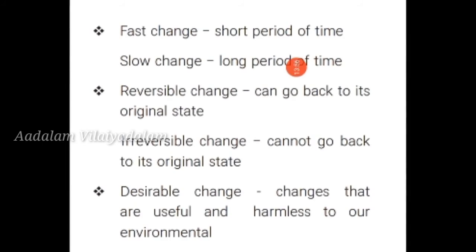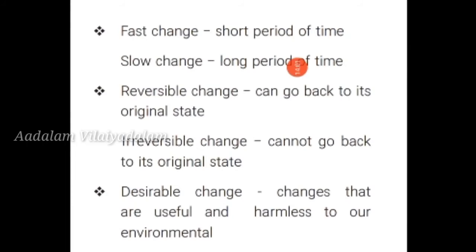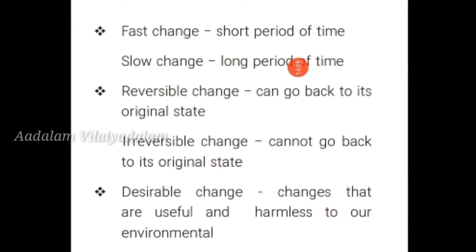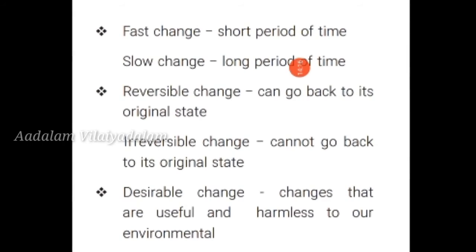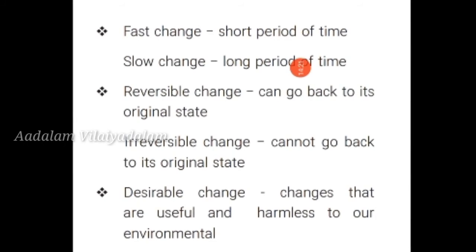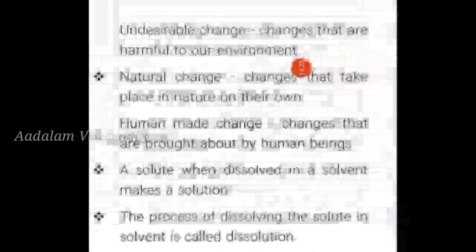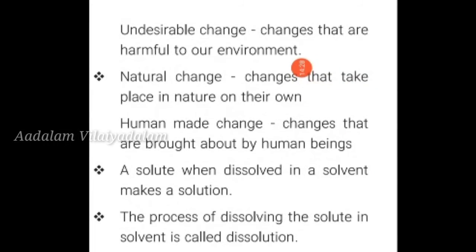Second one, reversible change and irreversible change. Reversible means it can go back to its original state. Irreversible change means it cannot go back to its original state. Third one, desirable change and undesirable change. Desirable changes are changes that are useful and harmless to our environment, right? Undesirable changes are changes that are harmful to our environment.